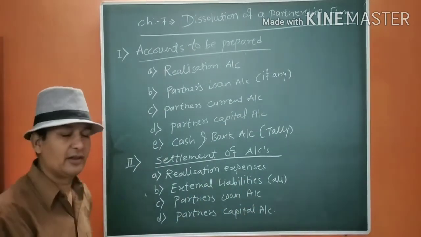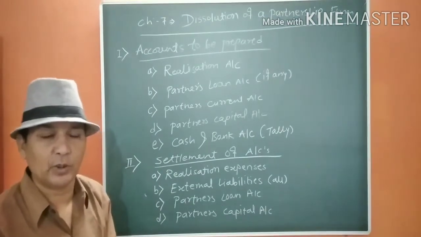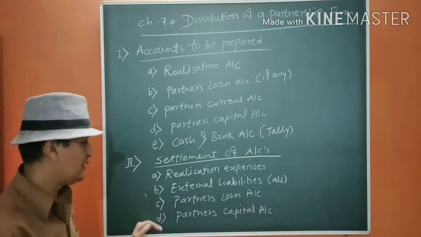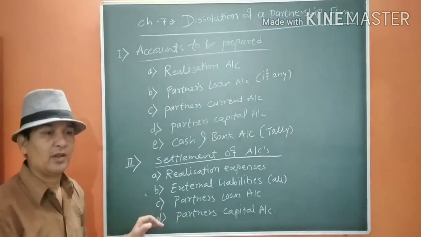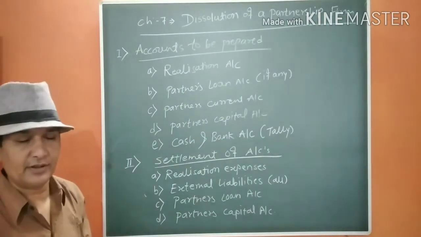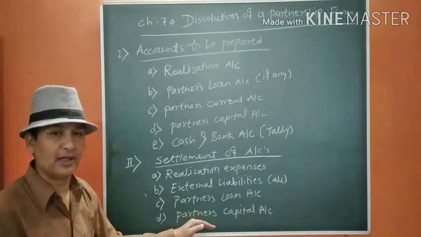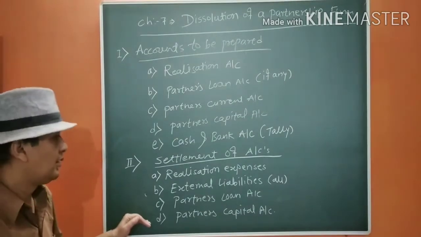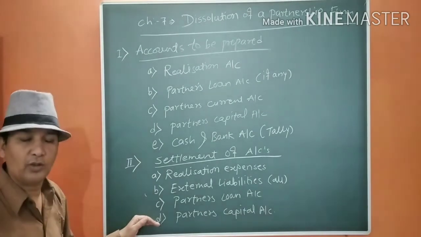Now, after that, the partner's loan account is taken into consideration for payment of debts. Then the last one is the partner's capital account. If the balance remains with us, we are going to settle the partner's capital account from that. So this is the settlement of accounts.